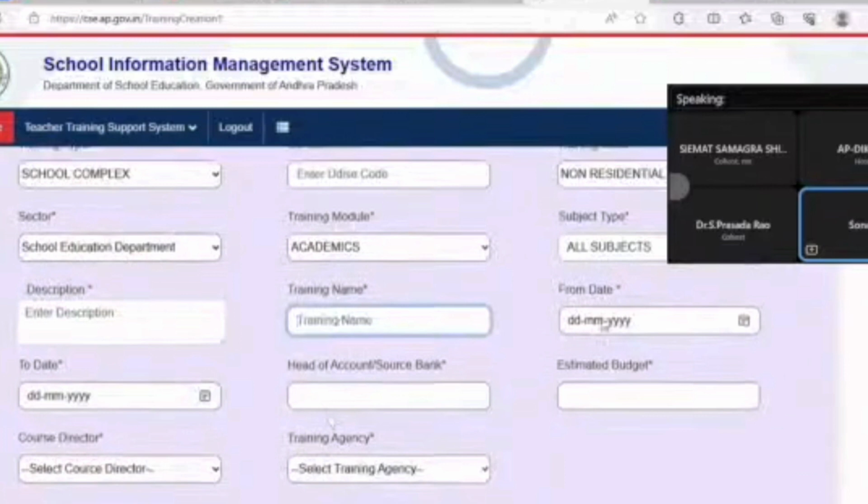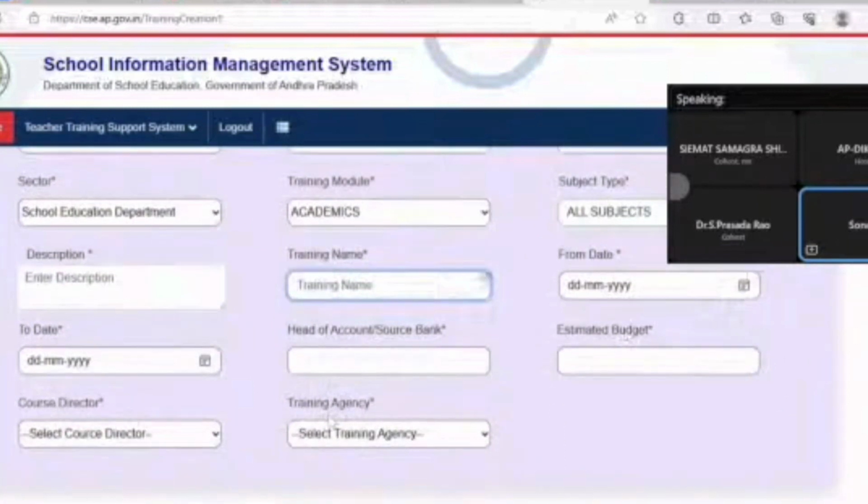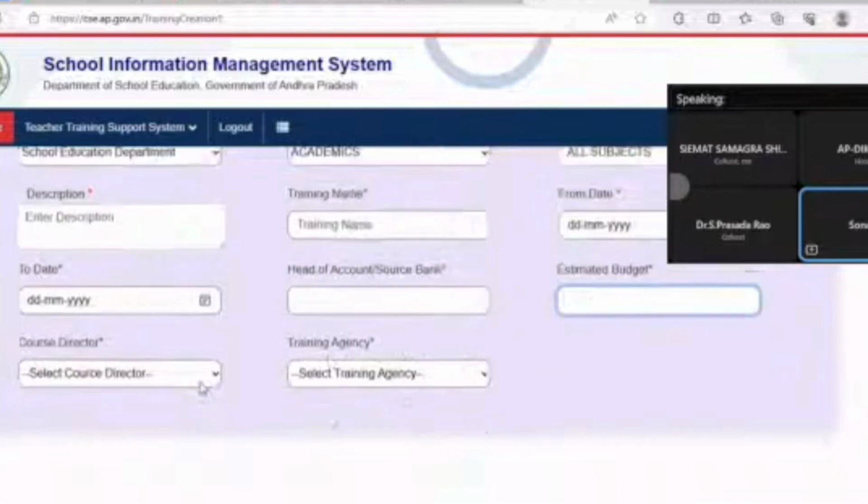Training name is school complex training. You need not fill in everything. School complex training dash your particular location. From date, right now I think tomorrow is the school complex training, so it would be the 25th and 25th deadline. Head of the accounts department, if it is linked directly to you, please fill in, or put Samagra Shiksha. For the estimated budget, I think Prasad sir can tell whether they are supposed to write it or we can write it. And then course director, which we will remove as a mandatory option. Here you can put it.